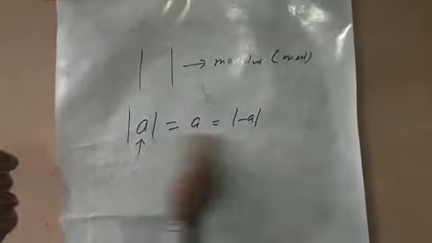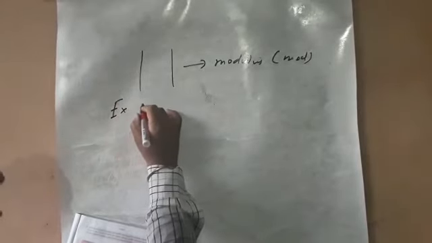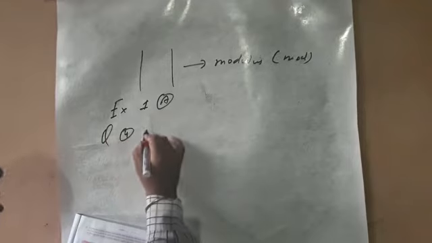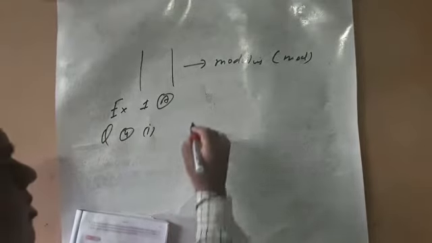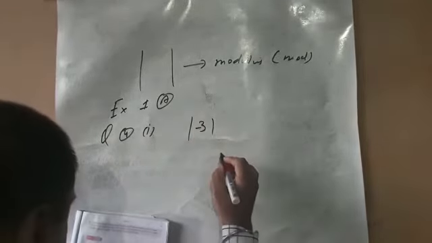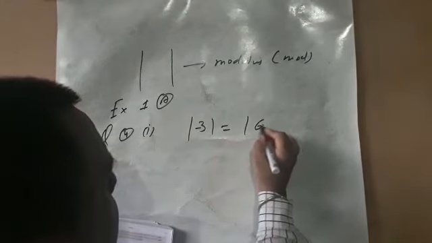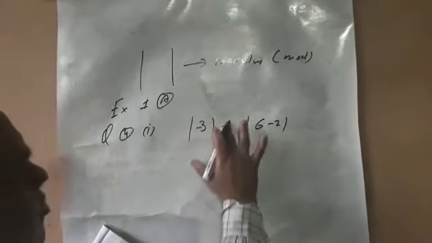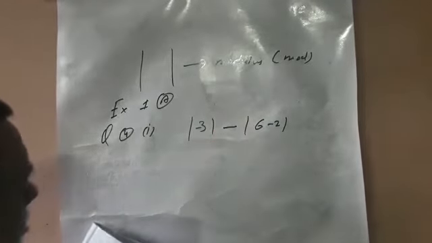Suppose we take an example to understand the concept. Take your exercise 1A, question number 4, the first part: mod minus 3, plus 6 minus 2. Find the value of it.